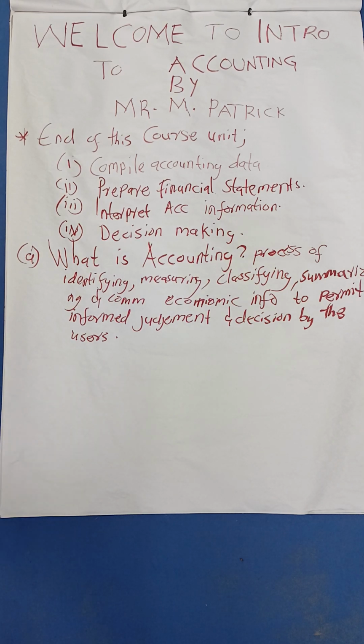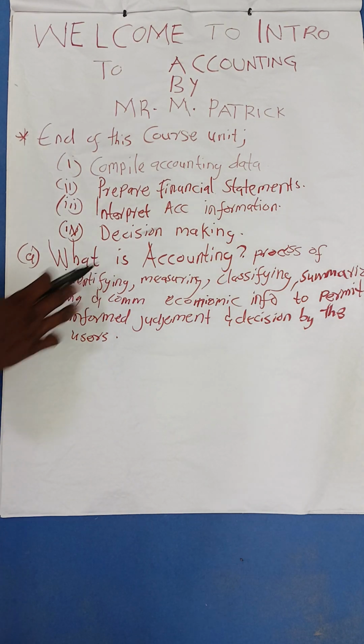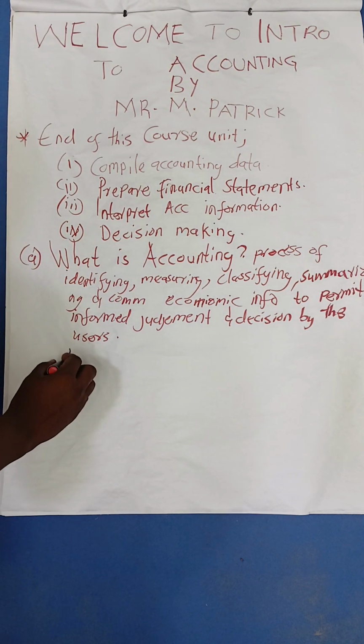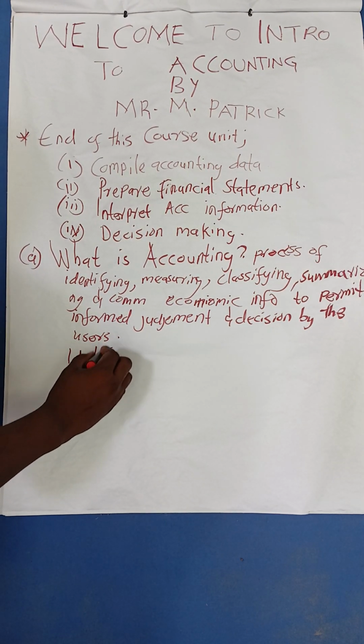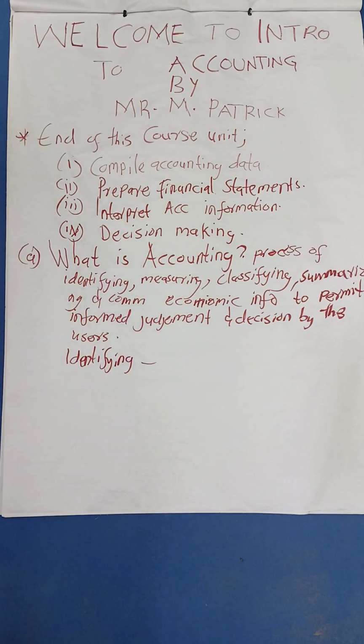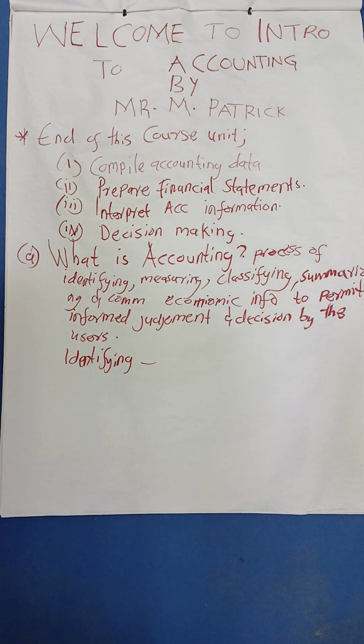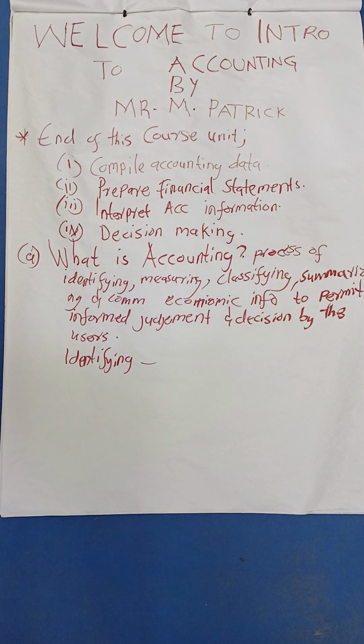So identifying is just a process of recognition or non-recognition of business activities as accountable events. This is a process in which it determines the events that have got an accounting relevance in an organization. Good. So you'll be able to identify if this event has got an accounting relevance or it has got an accounting test in it.